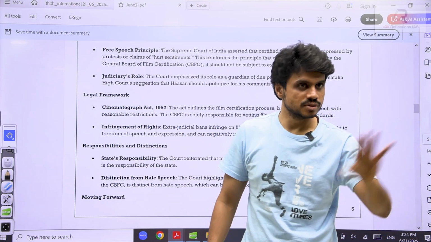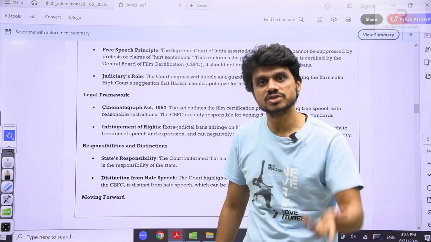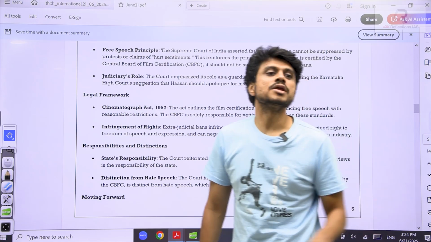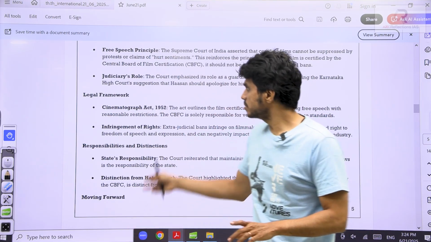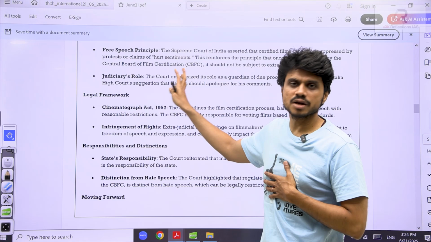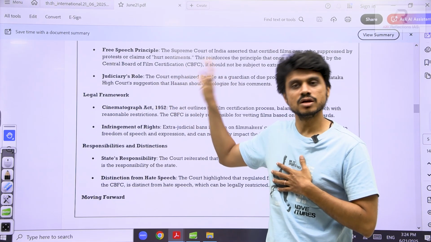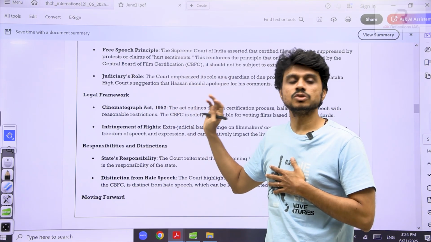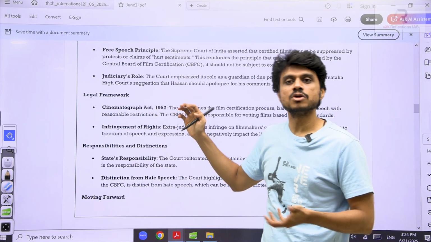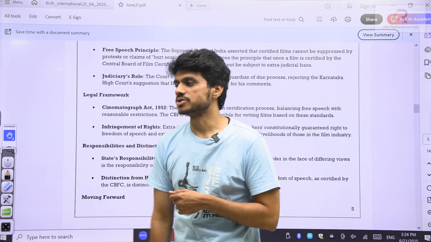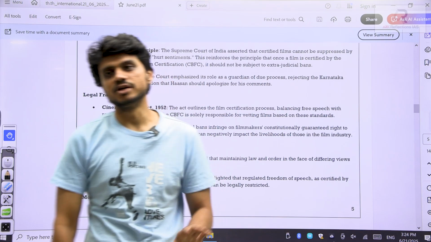This is what the board will decide. Once the board gives its judgment, there should not be any kind of restrictions. But even after this, Karnataka has restricted the movie. So this should not happen. We cannot impose such restrictions on freedom of speech and expression in the state. This is what the editorial talks about.